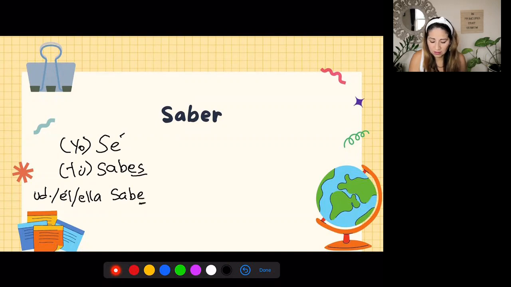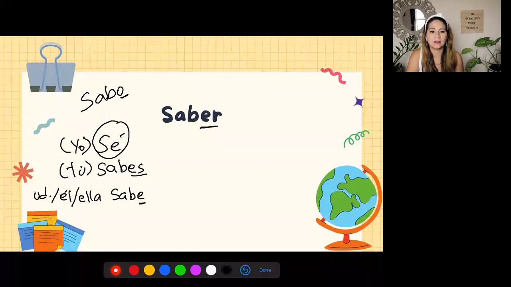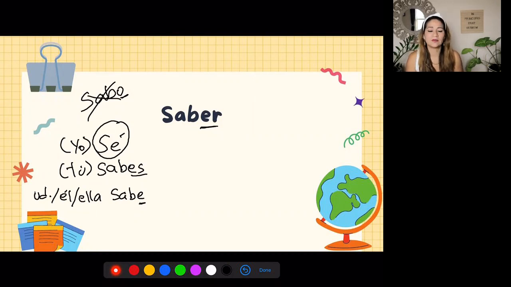So the es ending and the e ending here for the er verb, right? So the yo form is irregular because we don't say yo sabo. Normally you have learned that you should drop the er ending or ar or ir ending and then just put an o if it's about yourself. So you would think to say I know you should say yo sabo, but it's actually not the case. This is incorrect. So this word doesn't exist. We say yo sé to say I know. Okay, so tú sabes, usted sabe, él, ella sabe.